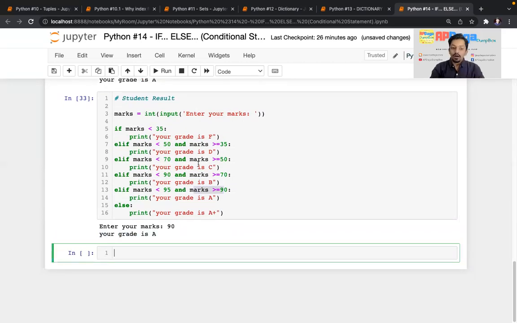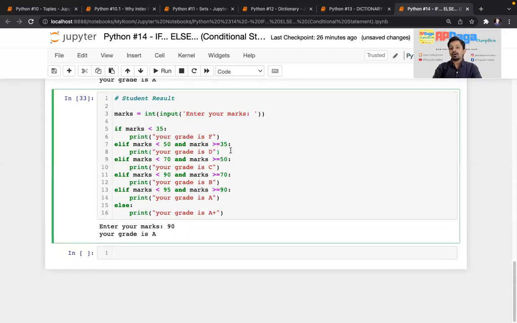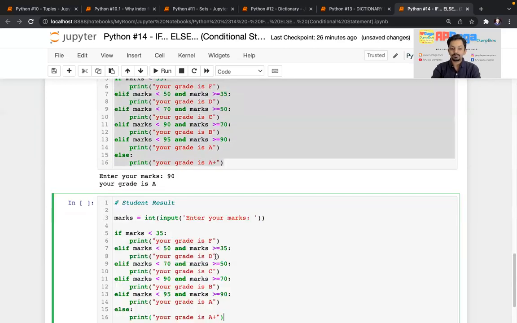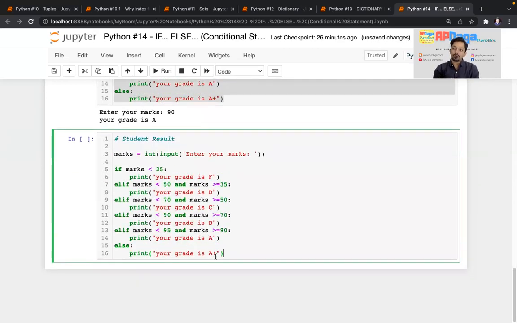Now, I want to explain how nested if works. I want to show you how if within if works. So let's say I'll take this example as it is. Whether you are pass or not, for that, two conditions are checked. First one is marks. Second one is your attendance.